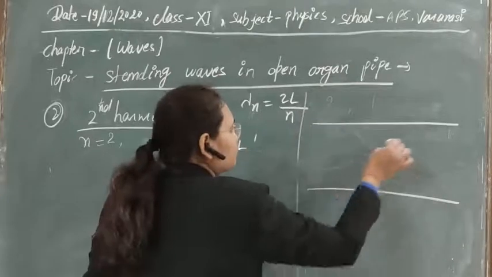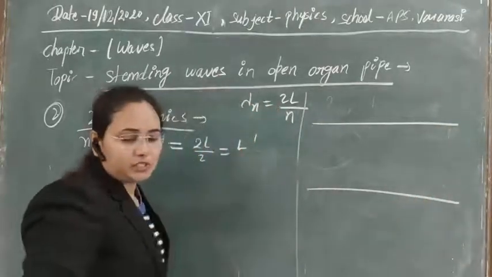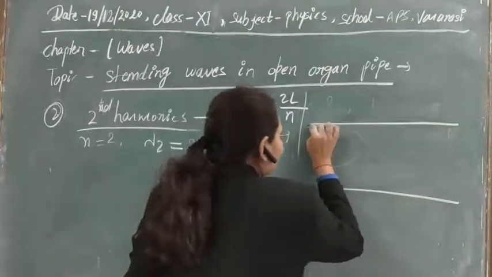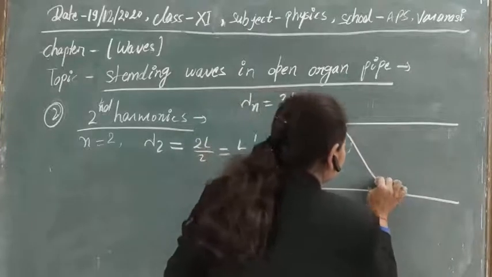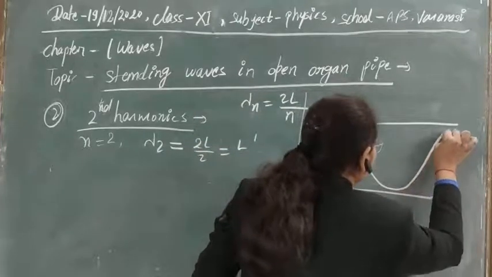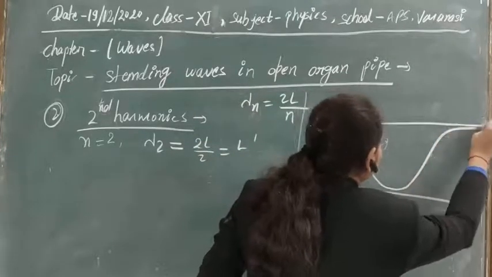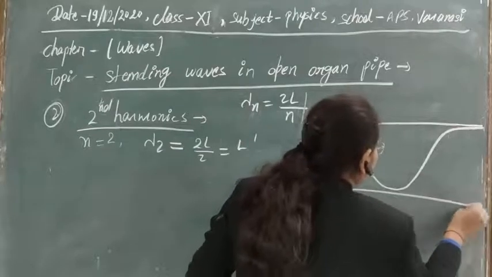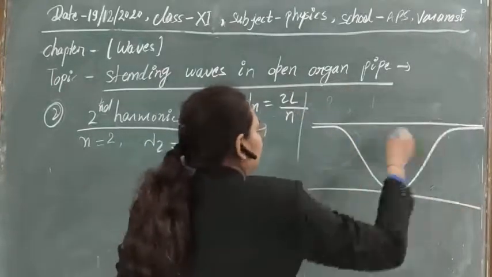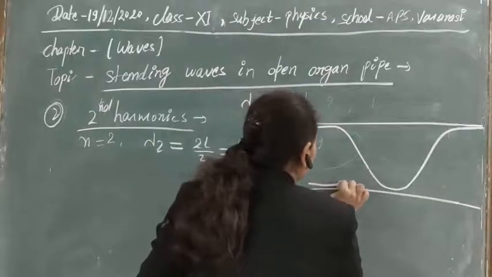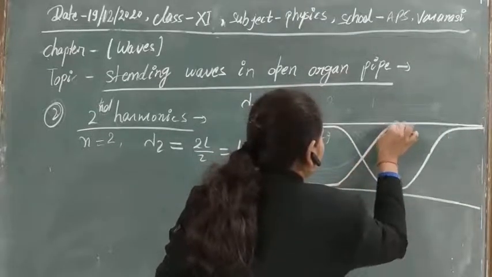As at these two boundaries the displacement will be maximum, you can draw it something like this. So this wave is now a complete wave. You can see that this is completed, and in this manner you can also draw the reflected wave.